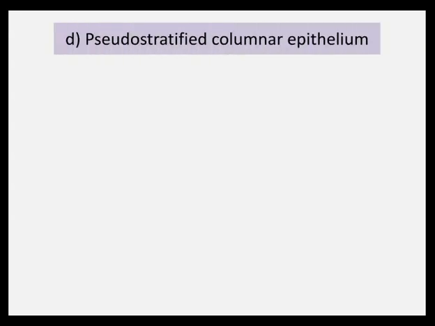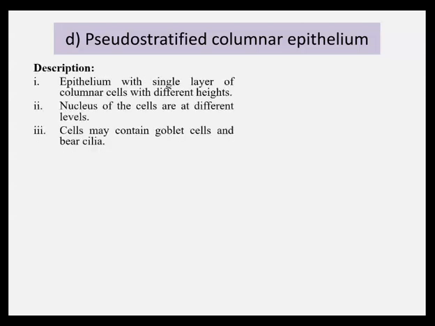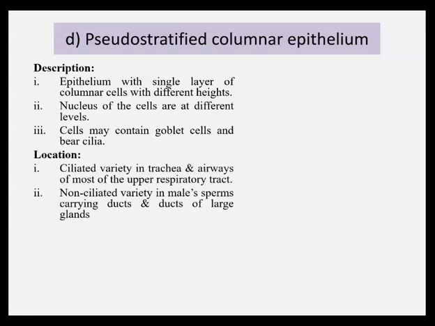Fourth type of simple epithelium is pseudo-stratified columnar epithelium. It is epithelium with a single layer of columnar cells of different heights. Nuclei of the cells are at different levels, and the cells may contain goblet cells and bear cilia.